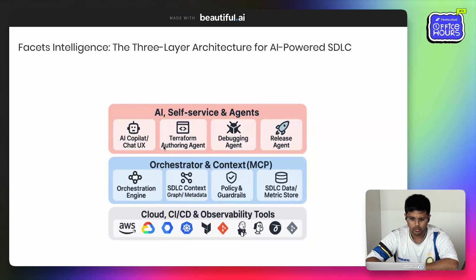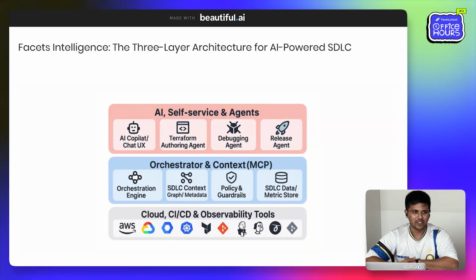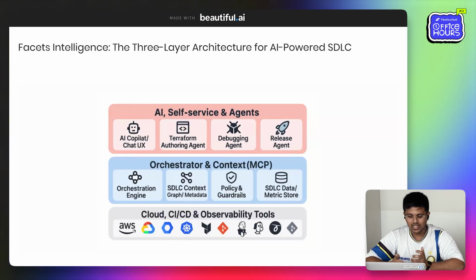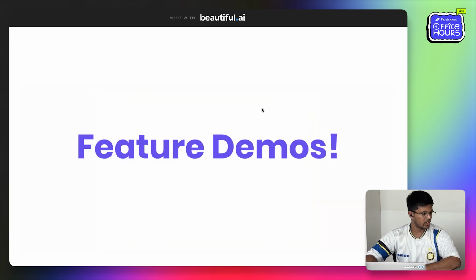These are some of the agents that we had. In our previous demo, we saw the Terraform authoring agent using the MCP, and this Office Hours we have released the Kubernetes agent, which is used for debugging. Some of you have already started using it really actively, and we're really glad to see the response. So we just wanted to show you in a live demo how it would look. Let me go into the live demo. Over to you, Anuj.